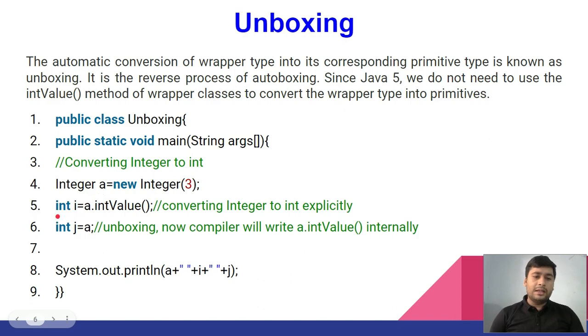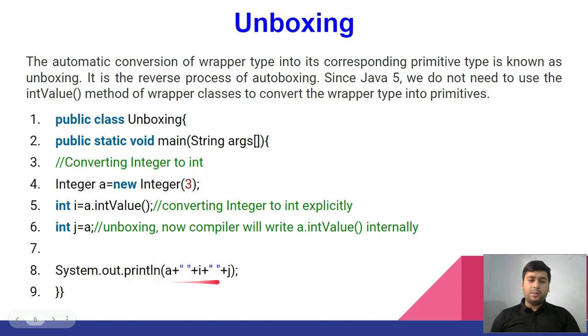Before Java 5, you converted an Integer to int explicitly, which means forcefully. We were doing the work forcefully, so we were writing a.intValue(). This would convert the a value to the primitive value. But now you don't need to write that code. You can directly write int j equal to a, whatever the a you have. This is called unboxing. The compiler writes a.intValue() internally. Java 5 onwards, you don't need to write it.